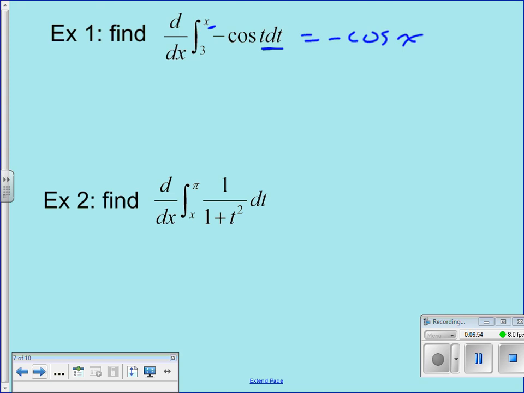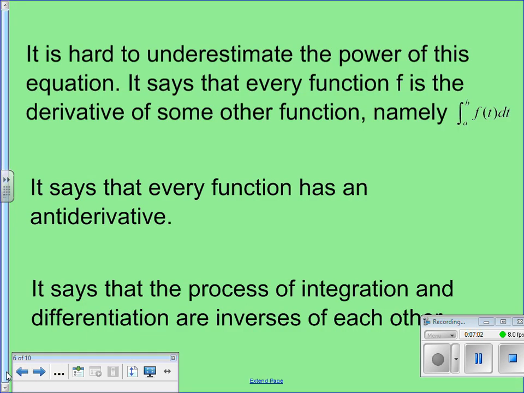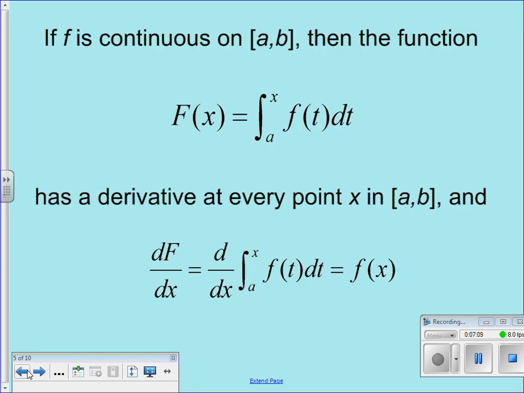So, example number 2, we have an issue. Our lower bound is the variable. In our statement here, our lower bound was the constant, our upper bound was the variable.